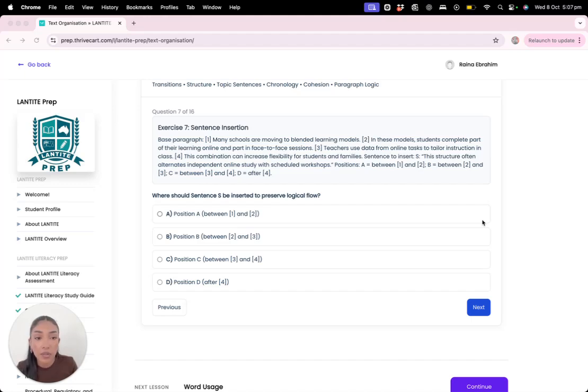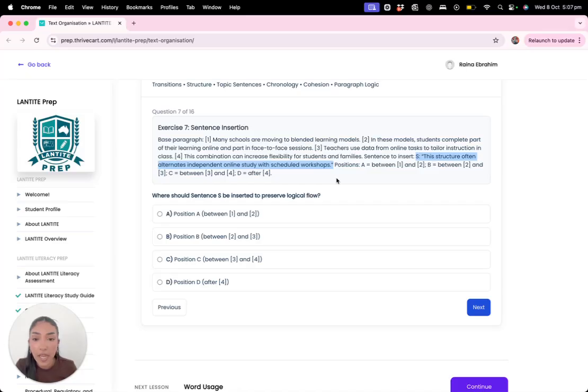Teachers use data from online tasks to tailor instruction in class. This combination can increase flexibility for students and families. Sentence to insert is S: this structure often alternates independent online study with scheduled workshops. So we have to look at where to put sentence S.